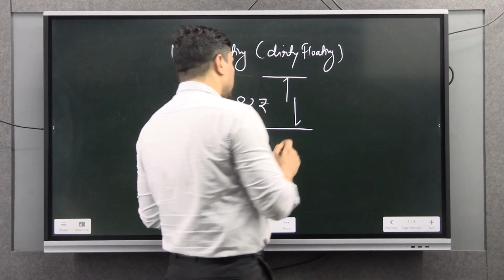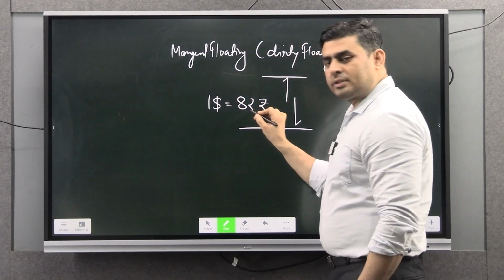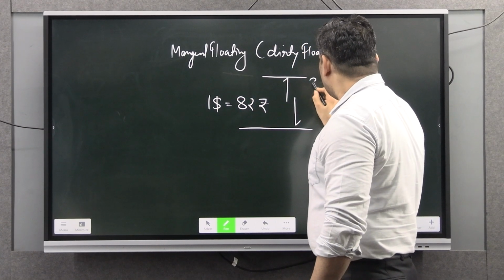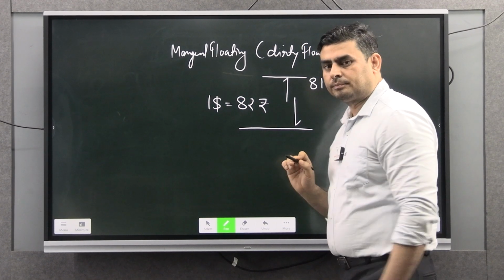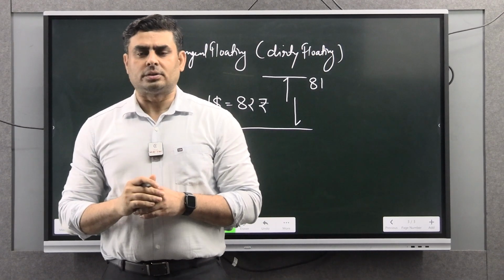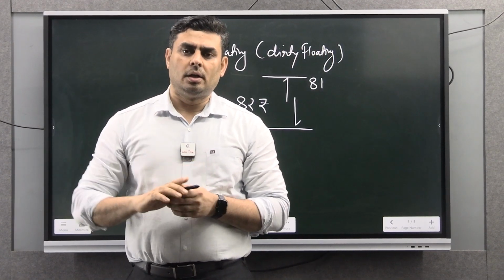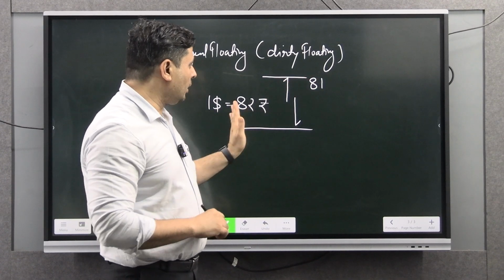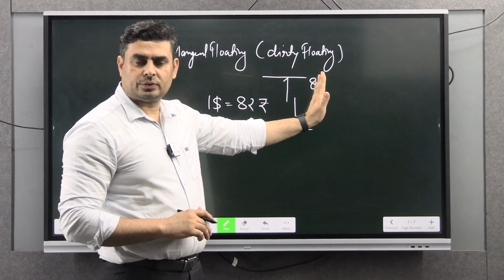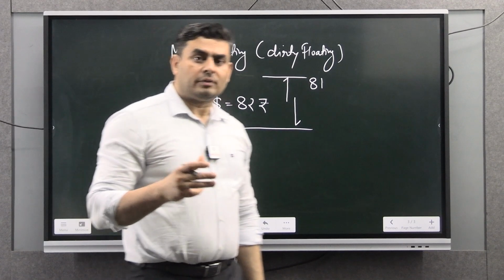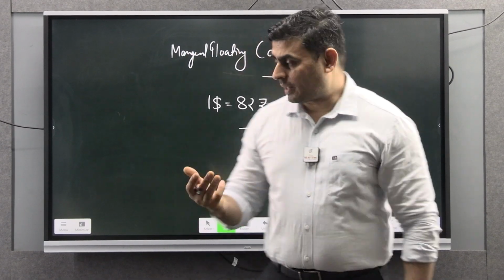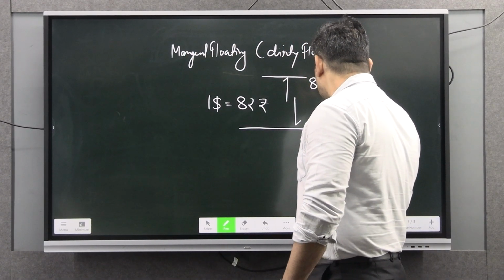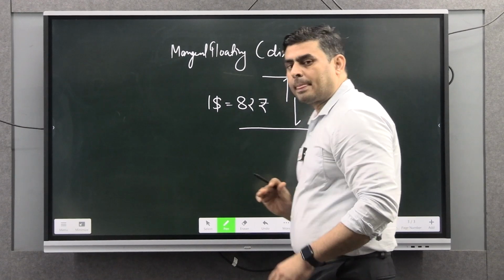How? Suppose $1 is equal to 82 and it is reaching 81. Because of weak demand for the dollar, the rupee's value is appreciating and $1 is equal to what? 81 rupees. Or because of excess demand for the dollar in the market, it is reaching towards 84.